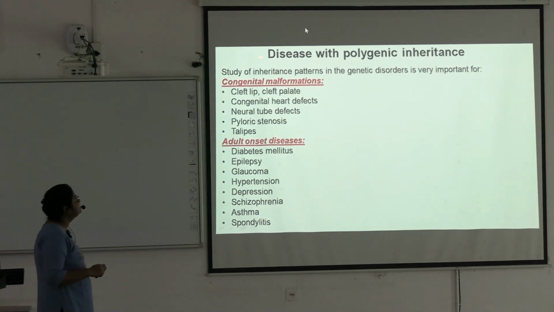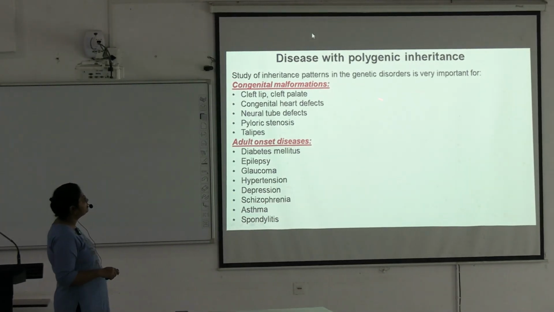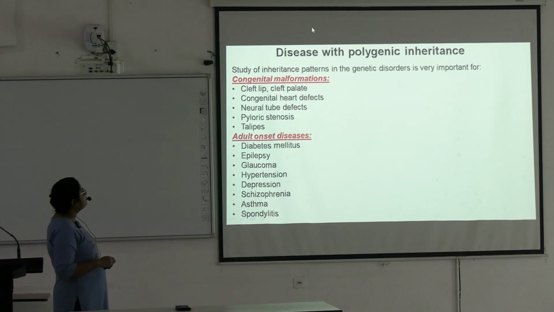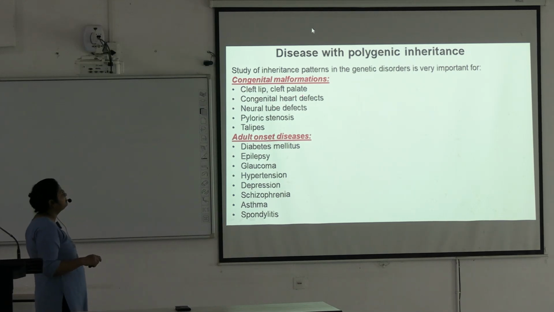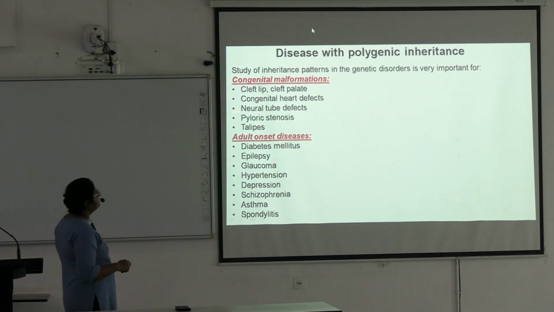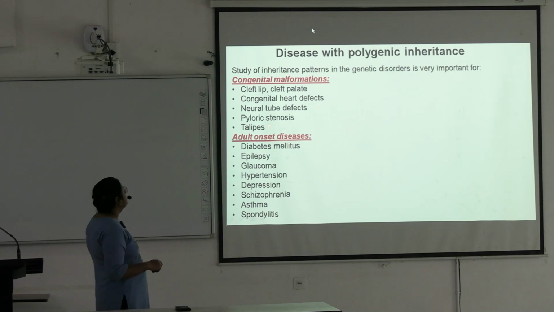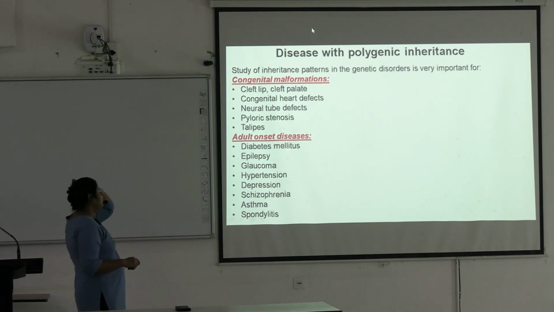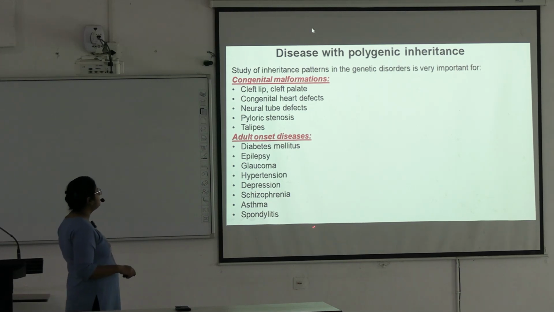Okay, so these are the diseases with polygenic inheritance. Study of the inheritance pattern in genetic disorders is very important for these congenital malformations and adult onset diseases. Congenital malformations include cleft lip, cleft palate, congenital heart defect, neural tube defect, pyloric stenosis, talipes equinovarus, like this. And adult onset diseases are diabetes mellitus, epilepsy, glaucoma, hypertension, depression, schizophrenia, asthma, spondylitis.